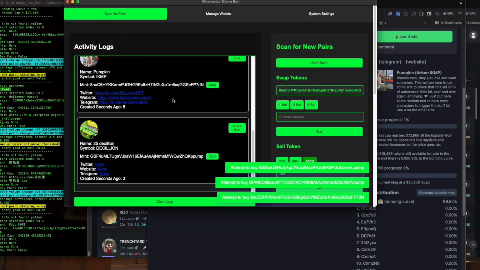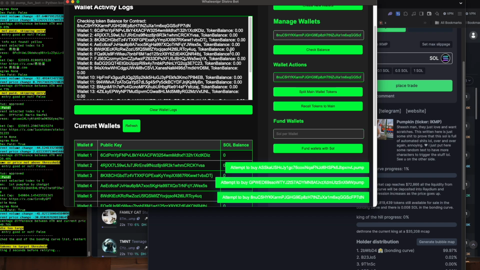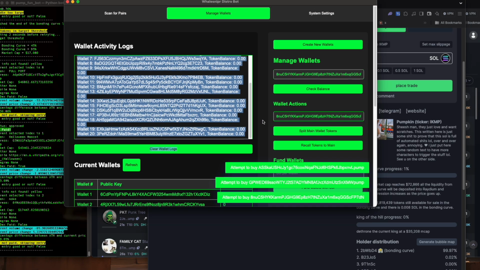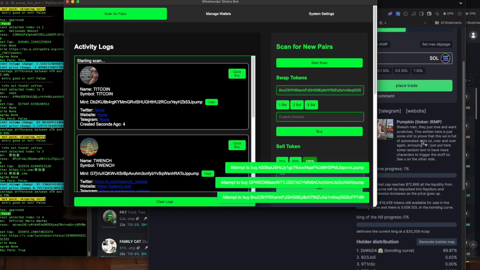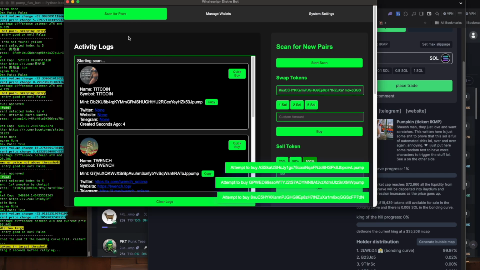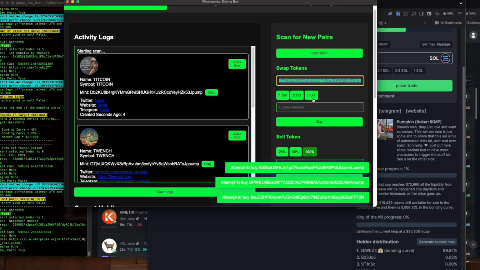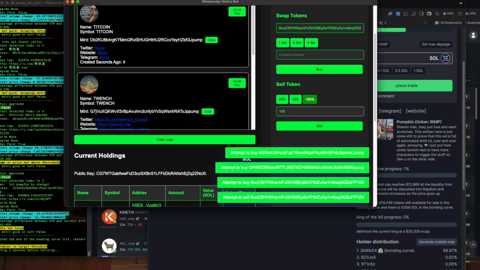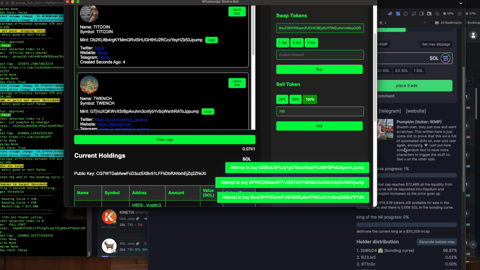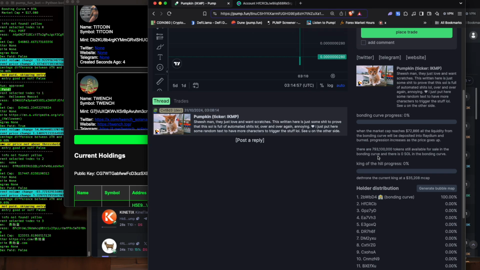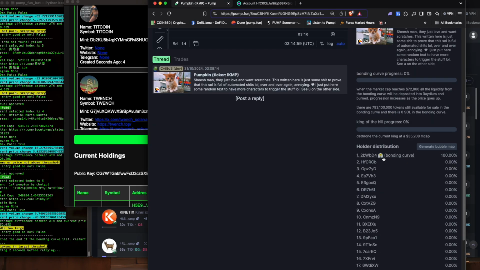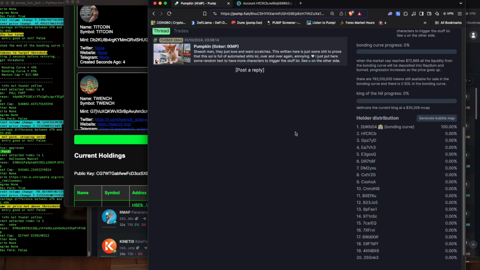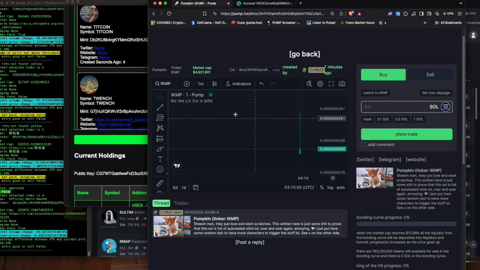But you can see now that you've taken all the money out of these distributed wallets, you can just sell everything. So let's say we wanted to sell everything now, we could just go here and sell the 100% right here. And there we go. You see, everything has been sold. It went from 99 to 100%. So now we don't own any of this anymore.